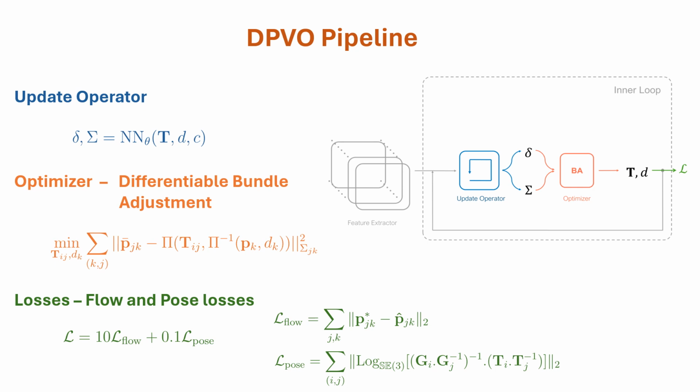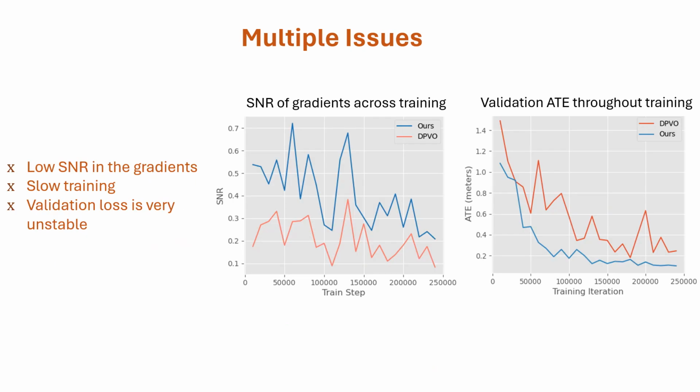The bundle adjustment layer uses these correspondences and confidences to solve a weighted least squares problem to update the poses and depths. These two operations are repeated several times to obtain the final pose and depth estimates, which are then used to compute the flow and pose losses against the ground truth values of the poses and flows. The losses are optimized using a standard stochastic optimizer to obtain the network parameter updates.